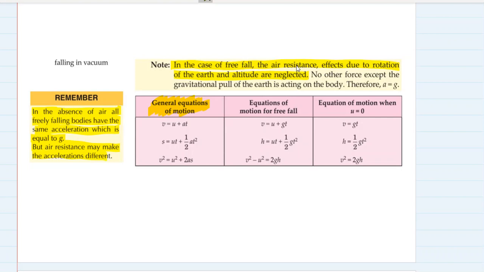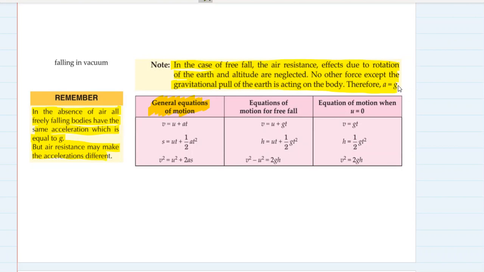Only then you can understand the effect due to gravity. No other force except the gravitational pull of Earth is acting on the body. Therefore, a is equal to g. Acceleration of a body is equal to acceleration due to gravity.